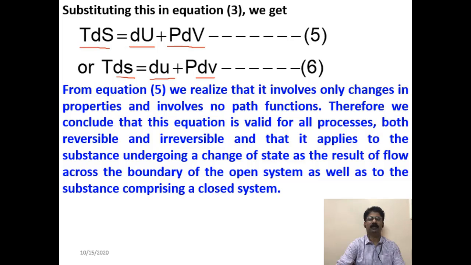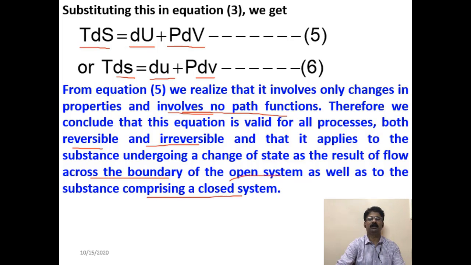So, from equation 5 we realize that it involves only changes in properties and involves no path functions. You see, there is no path function involved in that expression. So, therefore, we conclude that this equation is valid for all processes, both reversible and irreversible, and that it applies to the substance undergoing a change of state as a result of flow across the boundary of the open system as well as to the substance comprising a closed system.